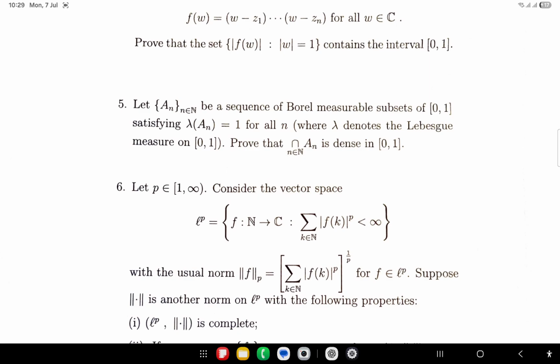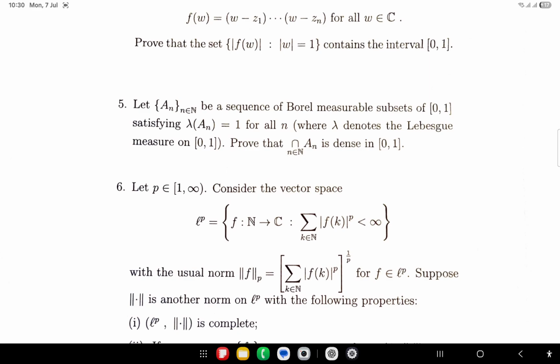So it is intuitively like each an is spread through all the 0, 1, so it doesn't give a space. Meaning if you take any point from 0, 1 and want to create an open interval around it, that is a vacuum, and in that vacuum there must be at least a point of an, otherwise the measure of the an cannot be 1, right?